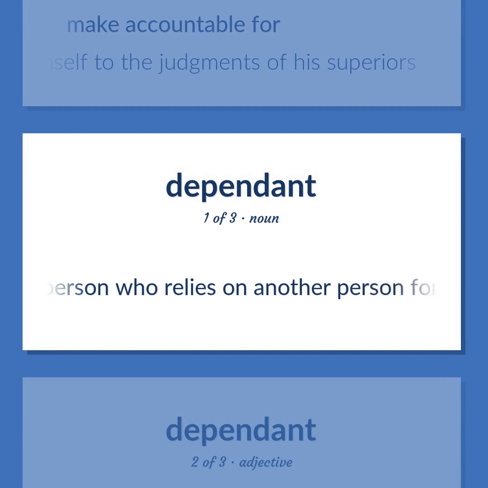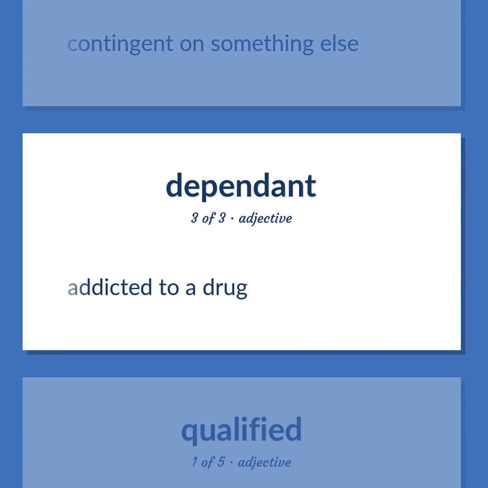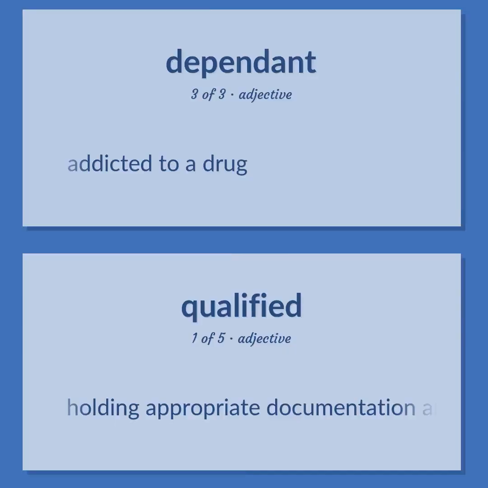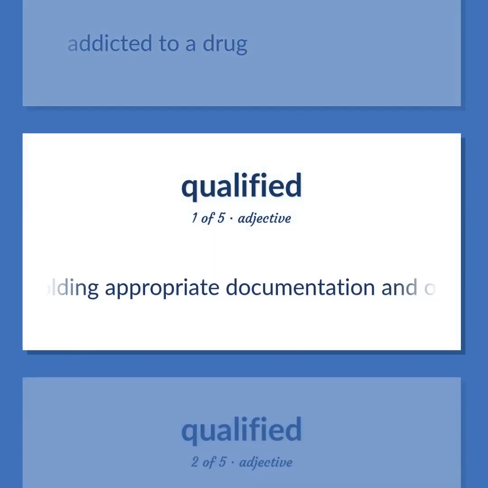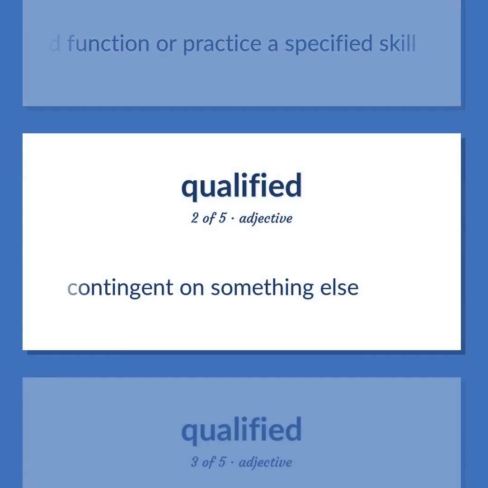A person who relies on another person for support, especially financial support. Contingent on something else. Addicted to a drug. Holding appropriate documentation and officially on record as qualified to perform a specified function or practice a specified skill. Contingent on something else.